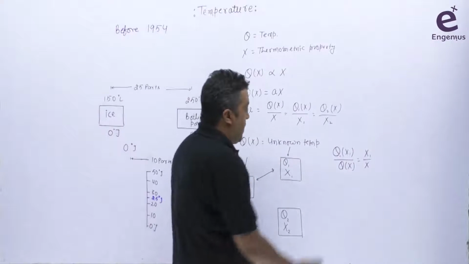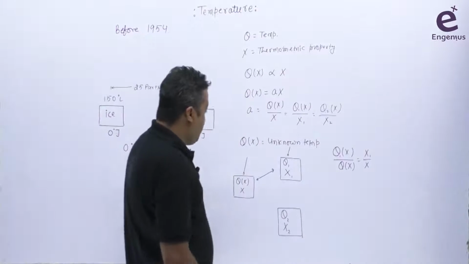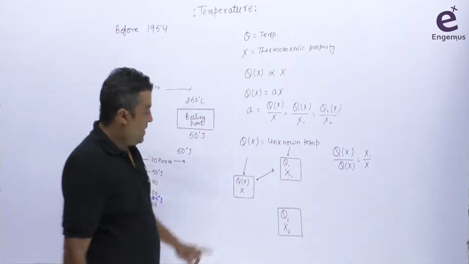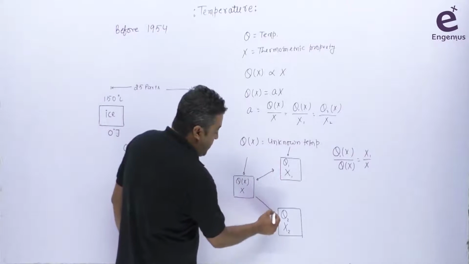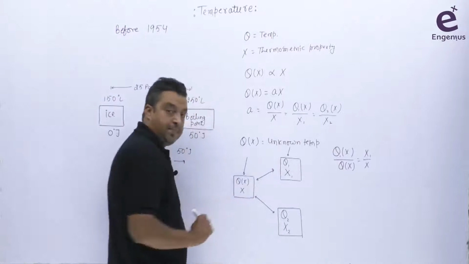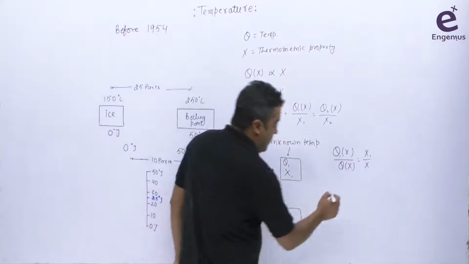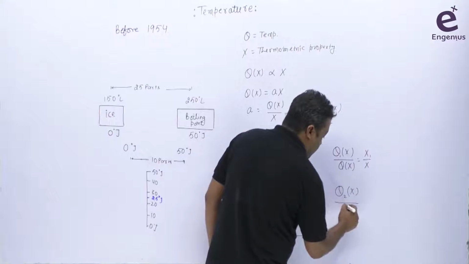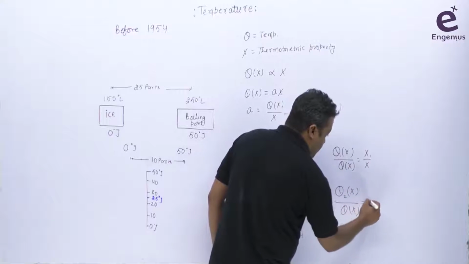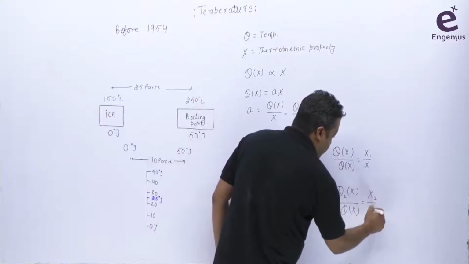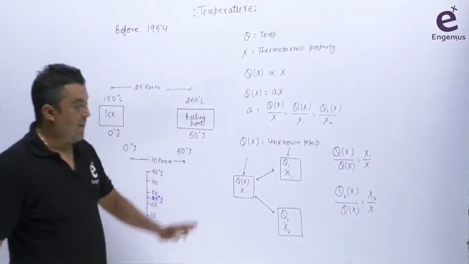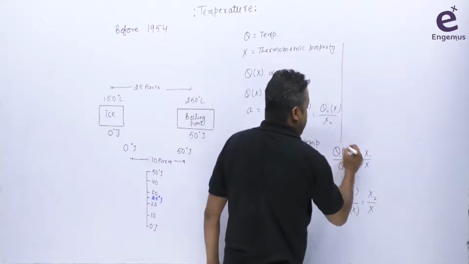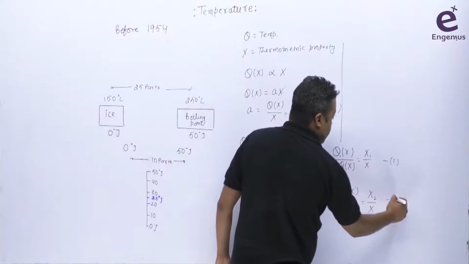Now, again, I will touch the thermometer to this point. So I will get this value, but this is unknown here. Then I will touch the thermometer to the second easily reproducible state here. Then I will get theta 2x divided by theta x equals x2 by x here. So I have two equations here. This is our equation number 1. This is our equation number 2 here.